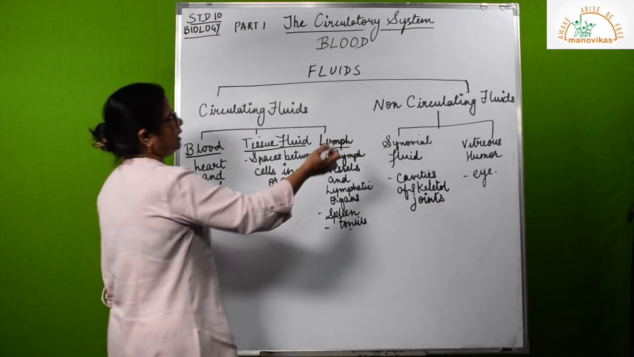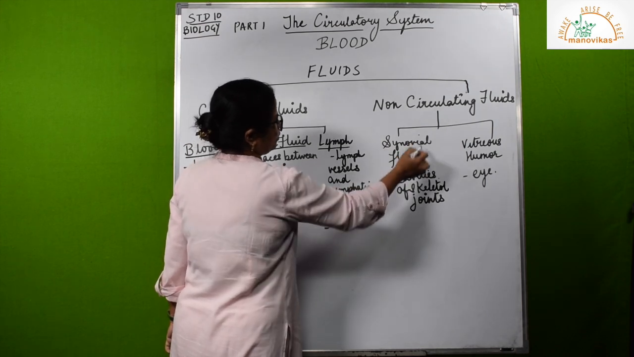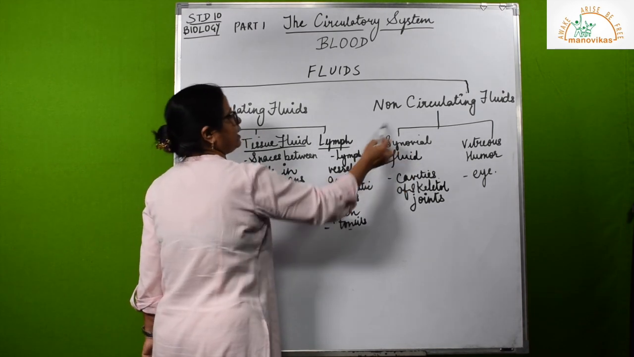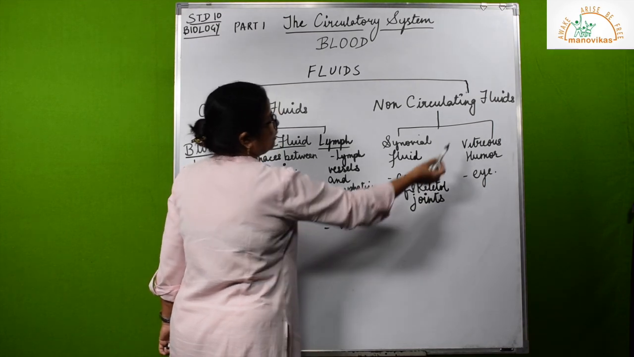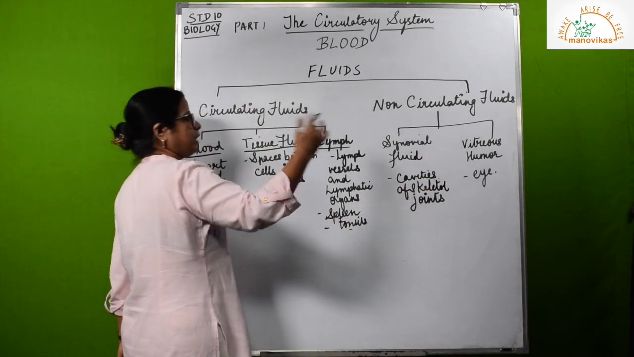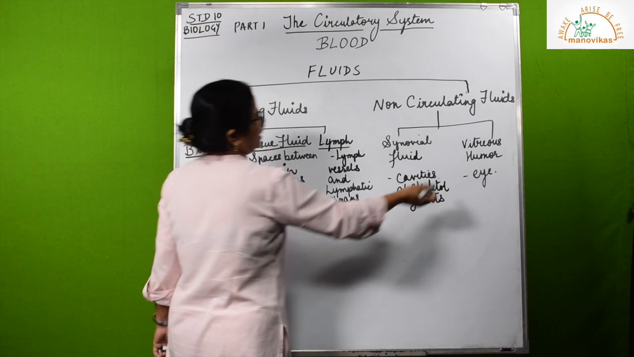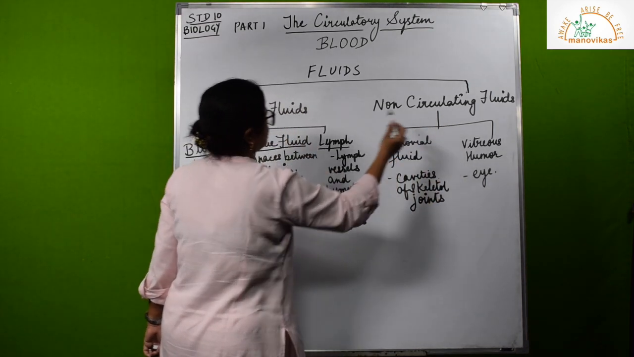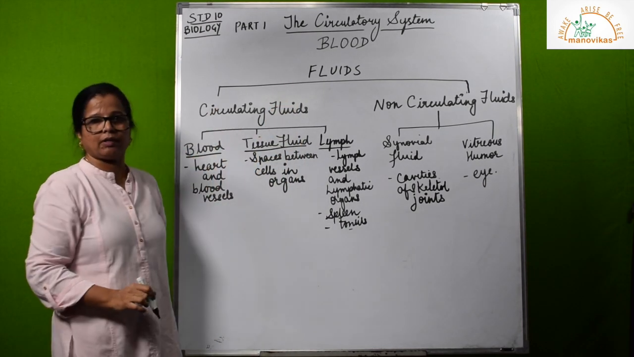Now on the other side, let us come to the non-circulating fluid, synovial fluid. When we did the skeletal system, you understood where this synovial fluid is found. So in the cavities of the skeletal joint. Vitreous humor. The lesson prior to this we did the eye. So in the chamber at the back, the posterior one, you can see in the eye, vitreous humor. This is a non-circulating fluid. It doesn't move. So broadly we can classify fluids into circulating and non-circulating fluids.